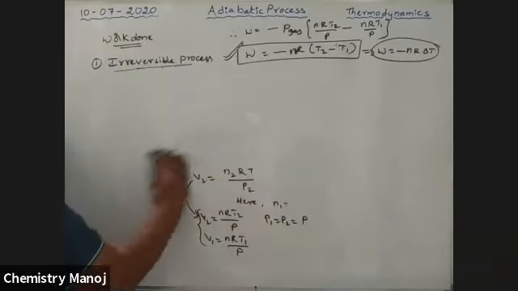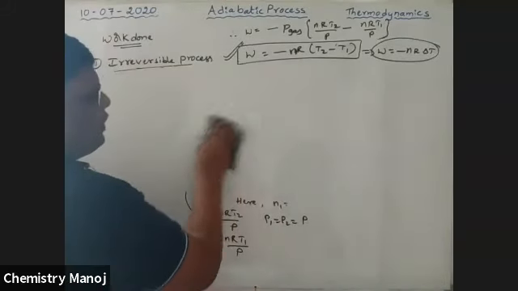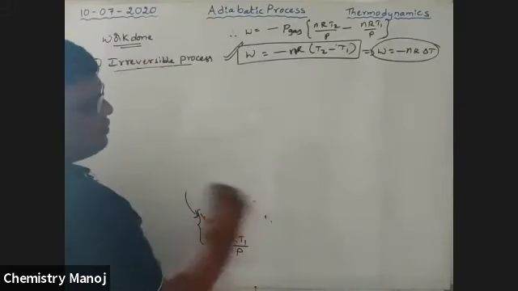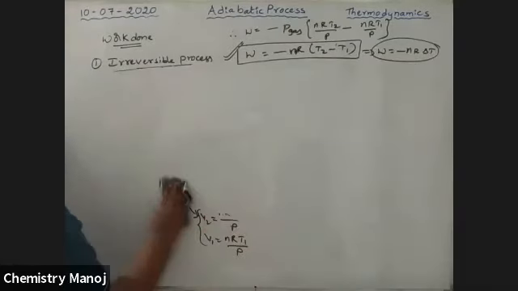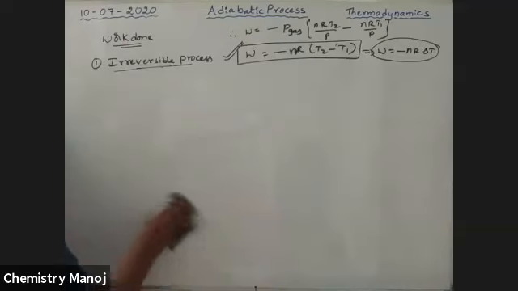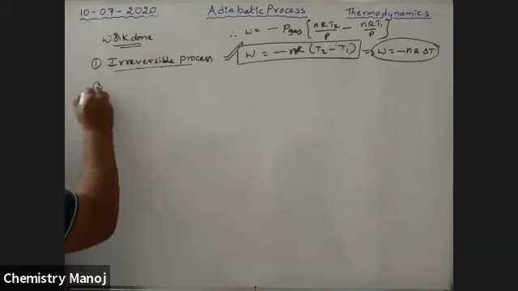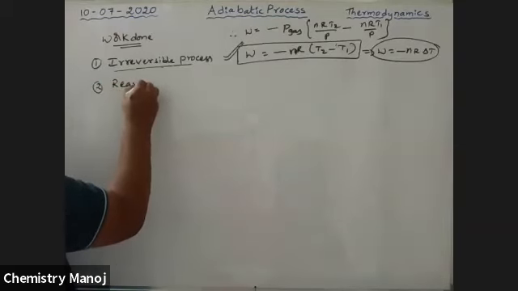I was just giving formulas directly, but most of the students are trying to solve, that is why I am also solving the equation. For that purpose I solved this here. Okay, now the reversible process.